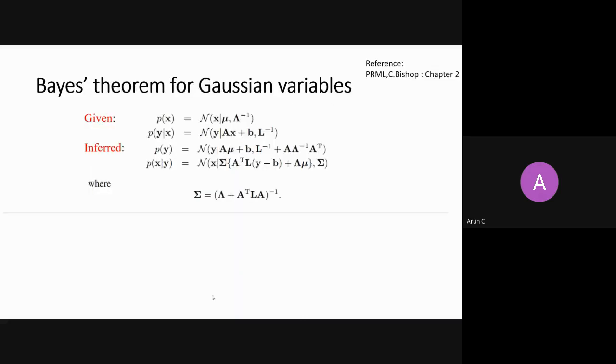Then we said that we can even apply Bayes theorem over it. So if somebody gives you probability of X and probability of Y given X, you can calculate probability of X given Y, and even probability of Y. This is all we have discussed, and after all those mathematical juggling, we found that closed-form solutions are available here, right?